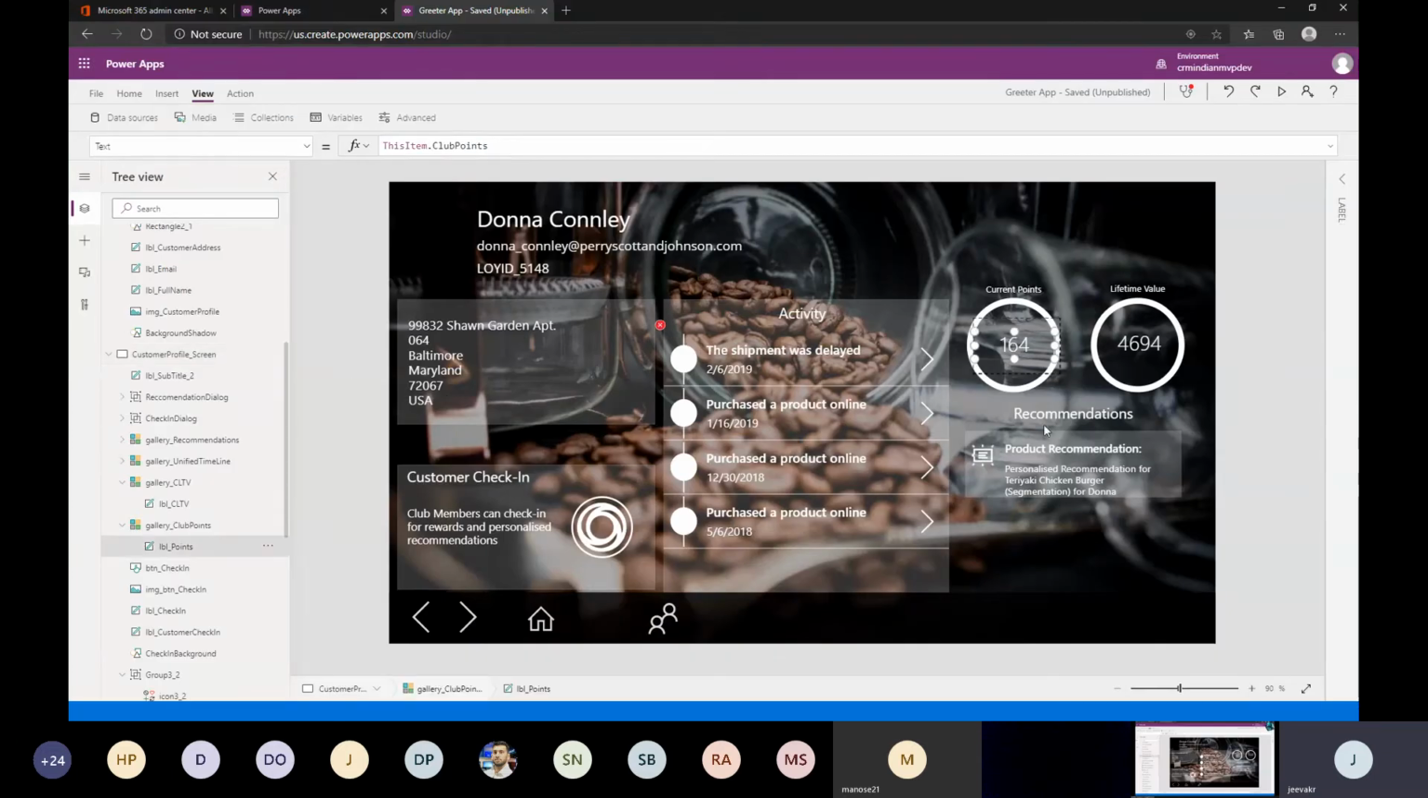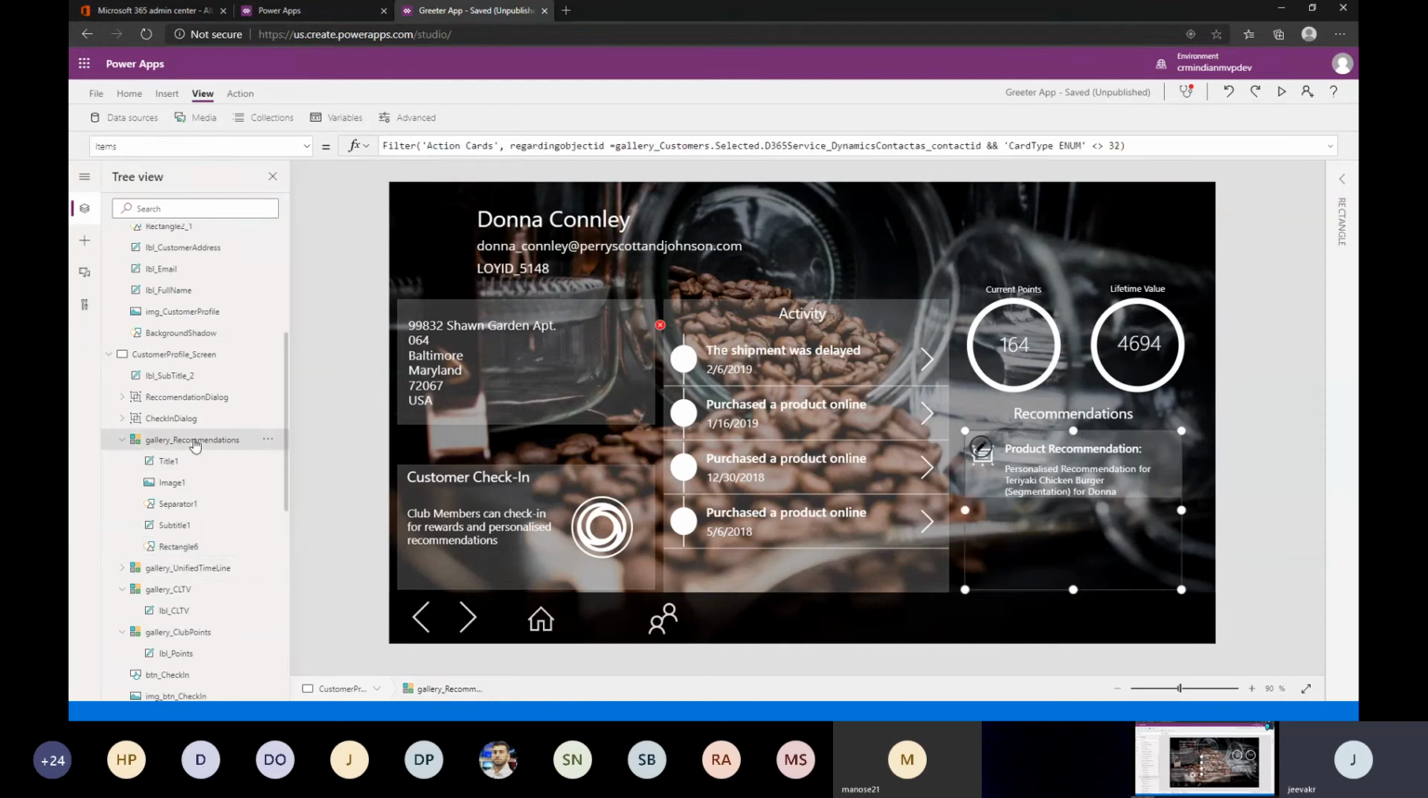Okay. And here comes the recommendation. It is, again, another gallery, and you can see I'm just pulling it from the action cards, and action cards regarding this specific contact. Okay. So how I created this, I'll just show you now. Let's park it for a while. It's all about the background work behind this Power Apps.